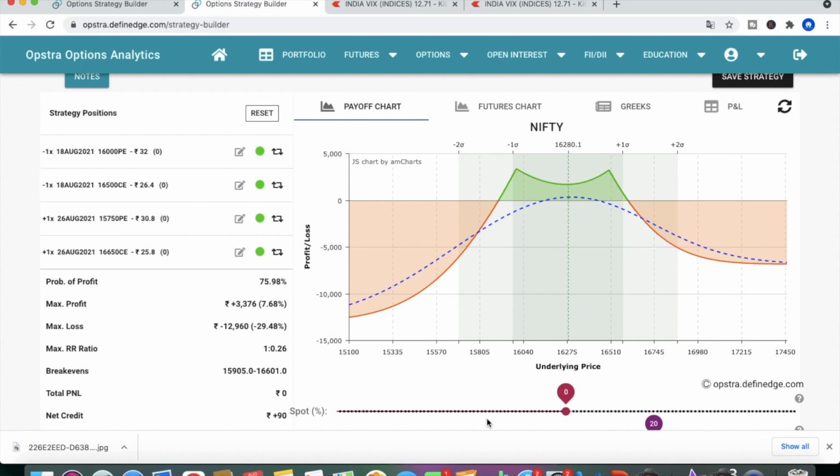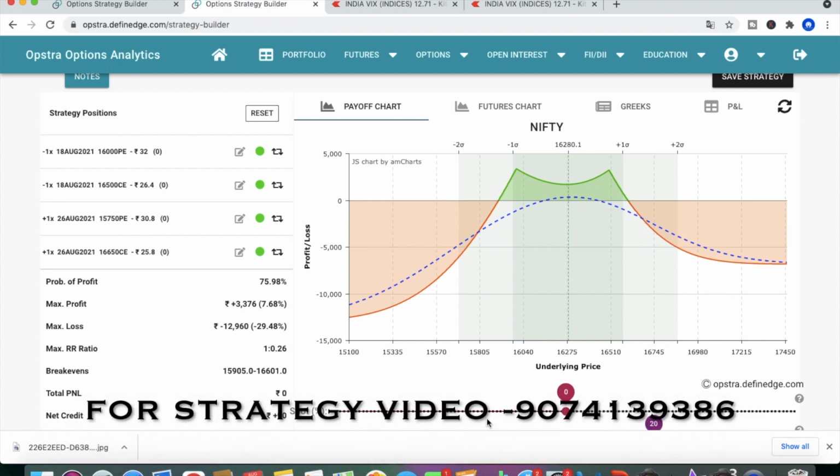See, you have to enter this strategy only when the India VIX is low. You don't have to enter every week. If India VIX is on a higher side, you don't have to enter into this strategy because you will be making losses. If India VIX is on a lower side, you can definitely enter into the strategy, and you should select the dates, and according to that you can enter into the strategy.